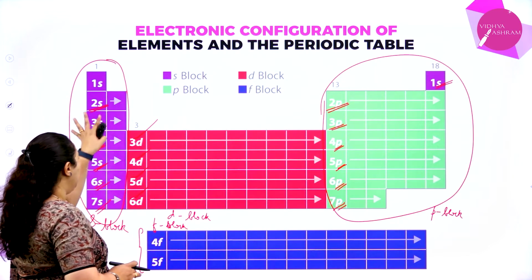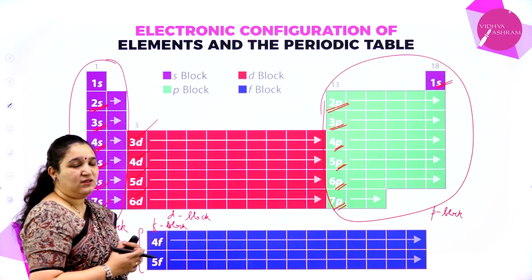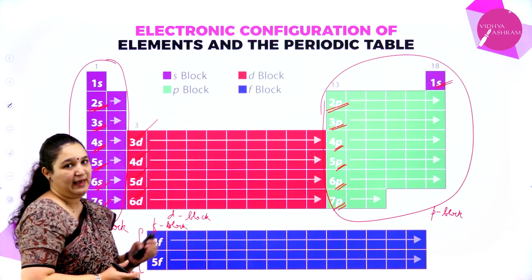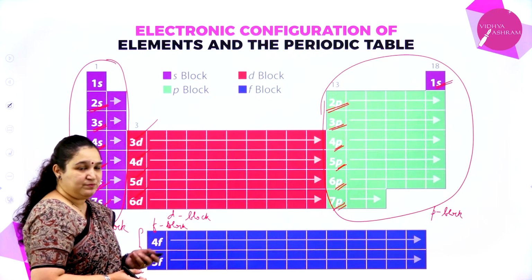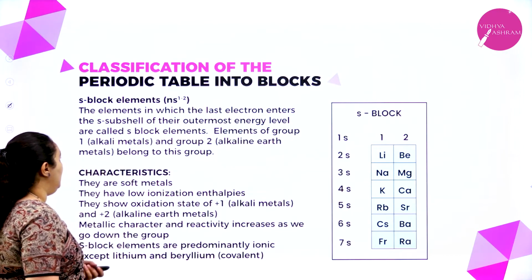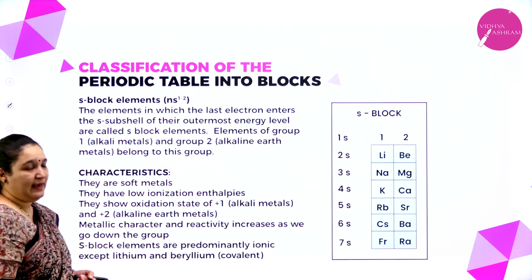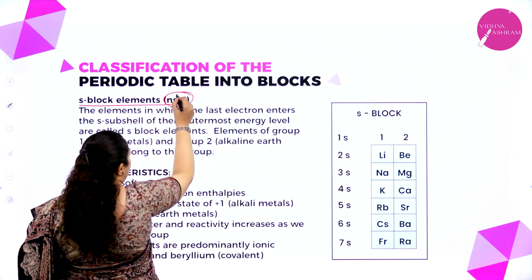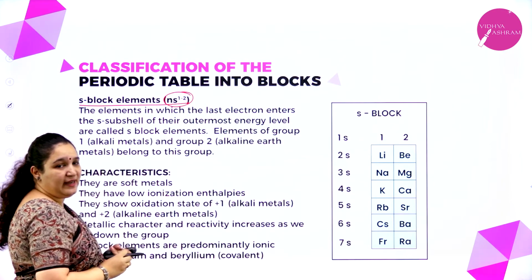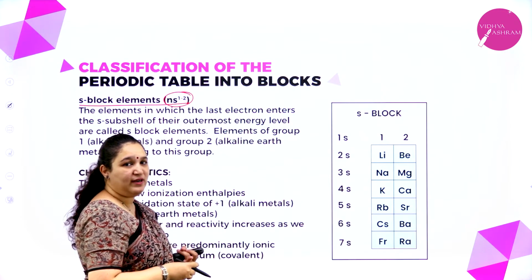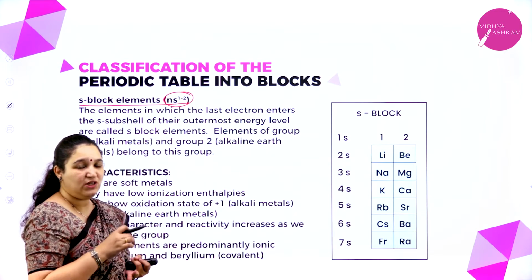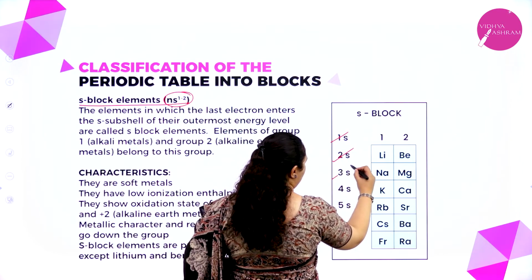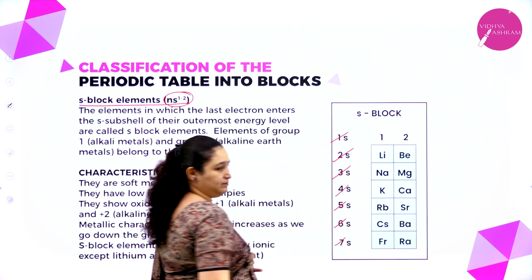Now we learn about the properties of every block. There are certain common characteristic properties which you can observe for every block in the periodic table. First one, s block elements. s block elements fill ns1 to 2. That is, it can be an ns1 electronic configuration or it can have an ns2 electronic configuration. n can be 1, or it can be 2, 3, 4, 5, 6, 7.